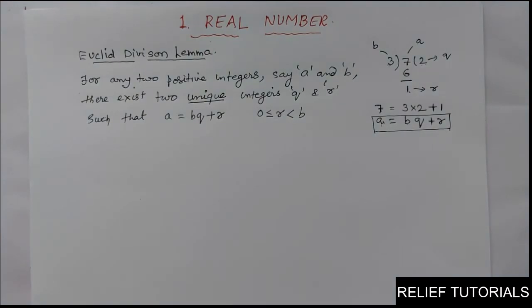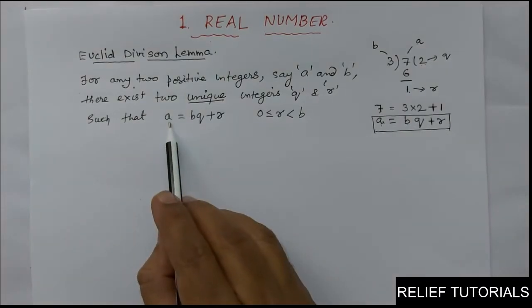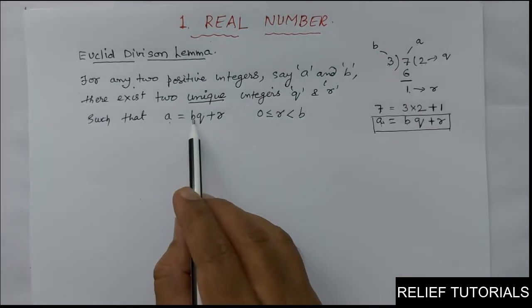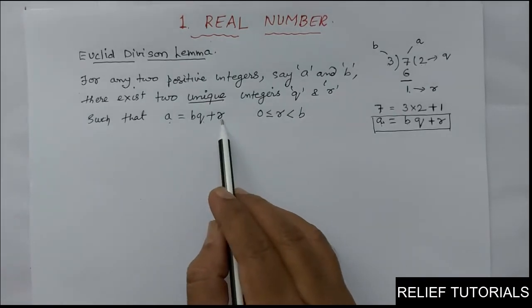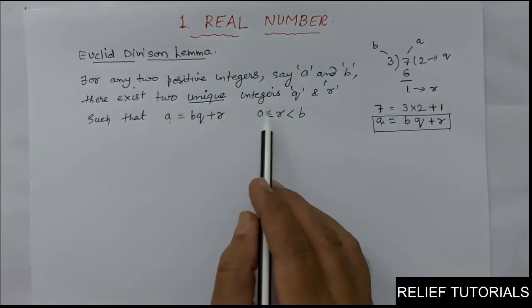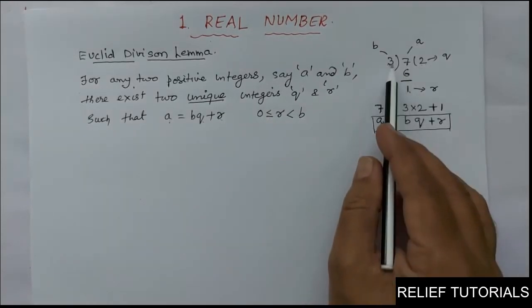Have you got it? This is the exact definition of Euclid's division lemma, and you have to remember it. For any two positive integers a and b, there exist two unique integers q and r such that a is equal to bq plus r, and this remainder r will be greater than or equal to 0, but less than b.